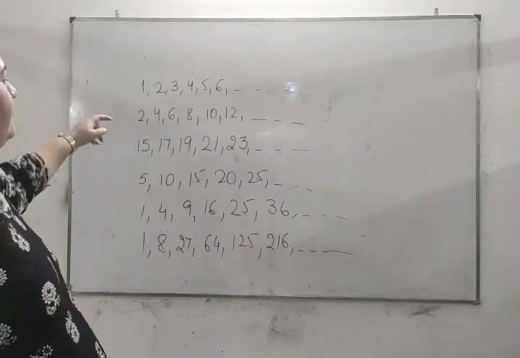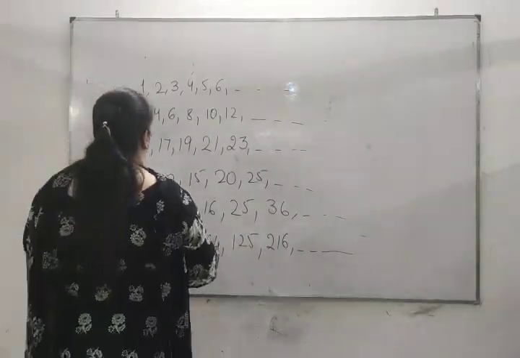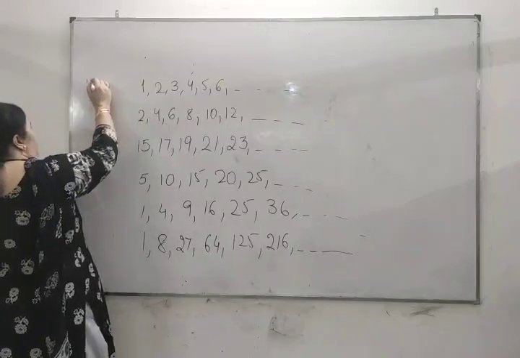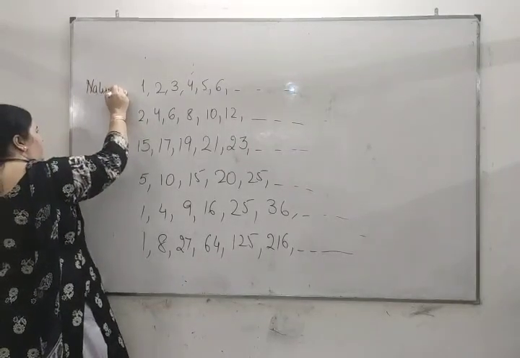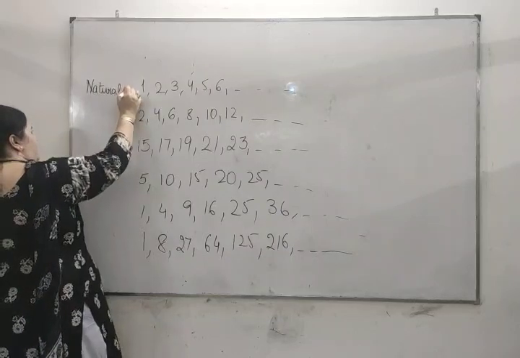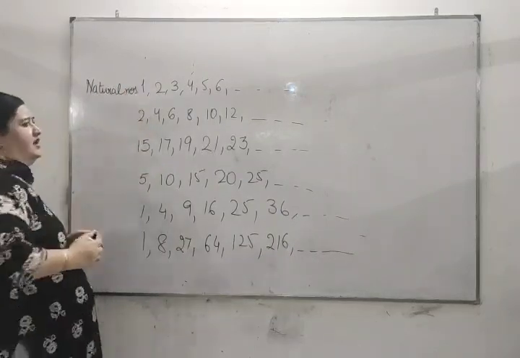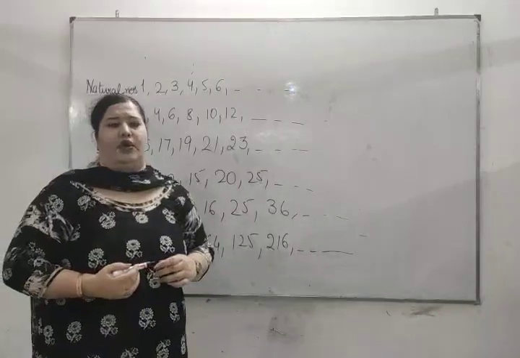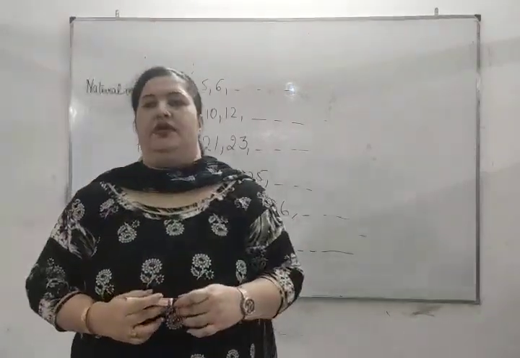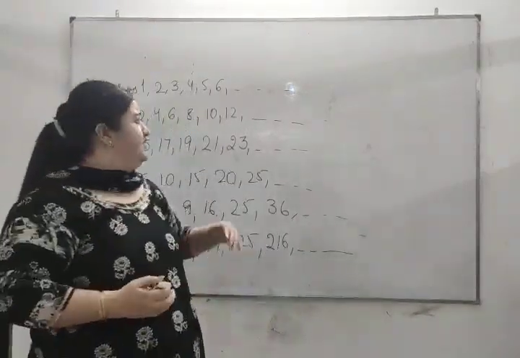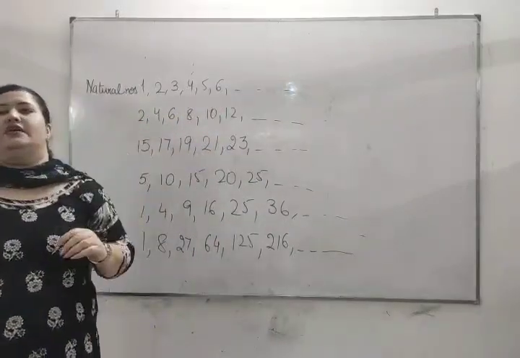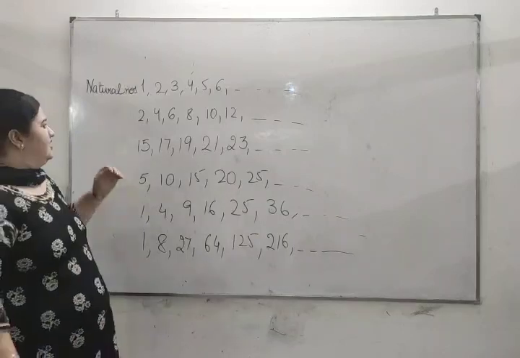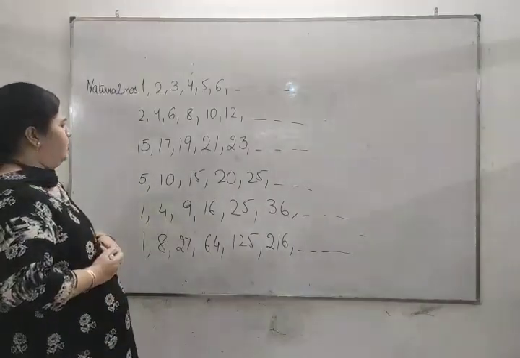Here, the first series which I have written is a series of natural numbers, or counting numbers. This type of numbers you have been doing since nursery class. In nursery you were doing the counting 1, 2, 3, 4, and so on. And now in 6th standard you named them natural numbers. And second, I have written one more series.